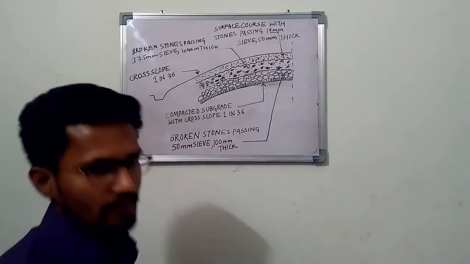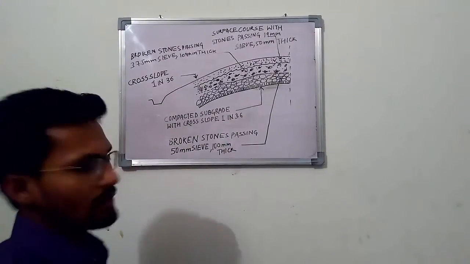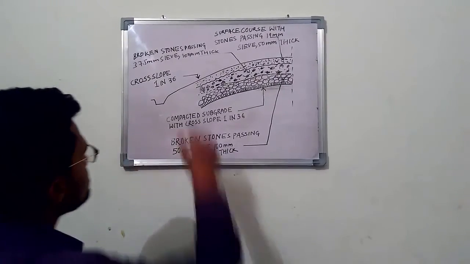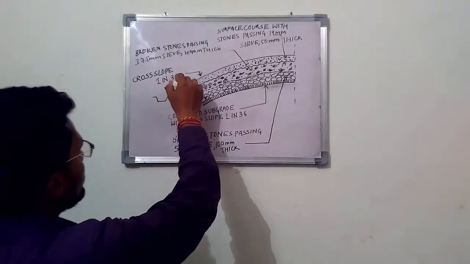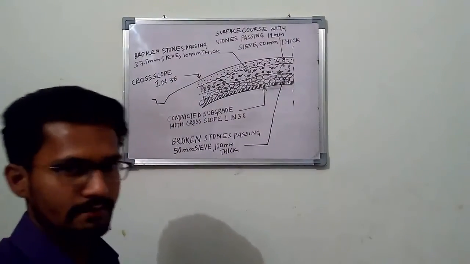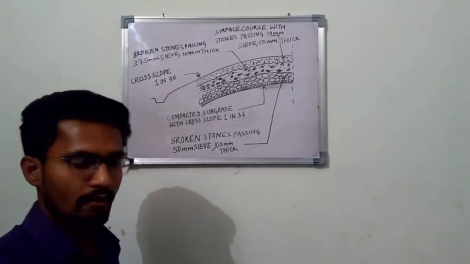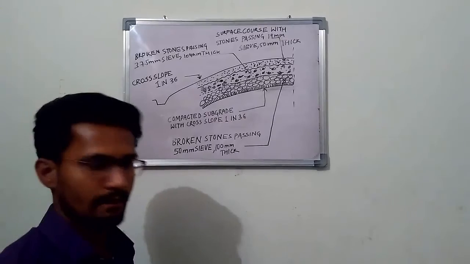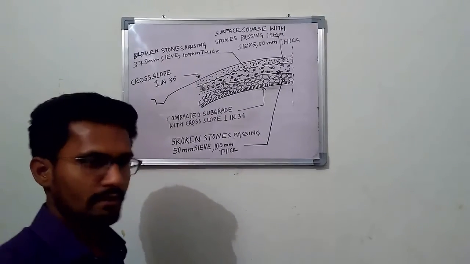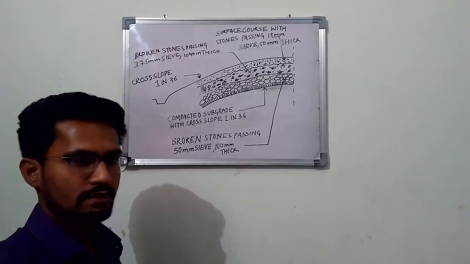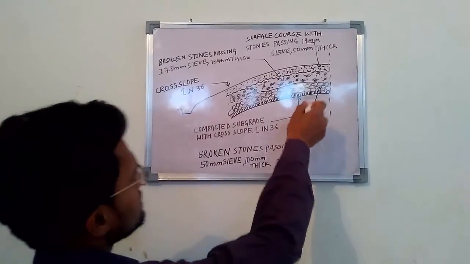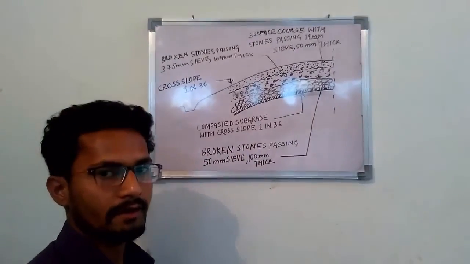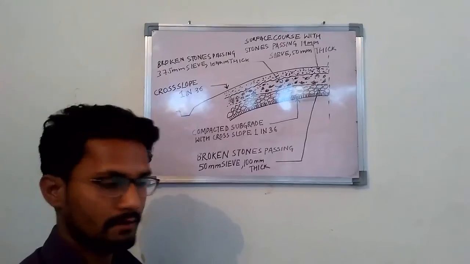This is the main point where macadam roads are better as compared to the other three roads. In this type of road, the slope provided is 1 in 36. That provides a good drainage facility for the water to drain through the sub layer. So this is the section view of macadam roads. As we have already discussed how the macadam roads are constructed and how it is more improved